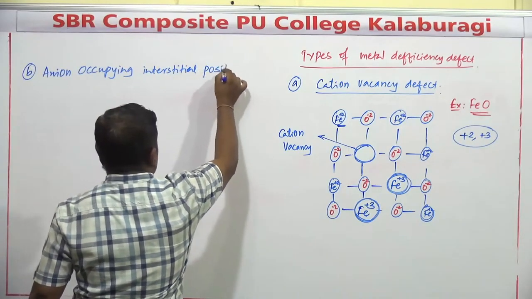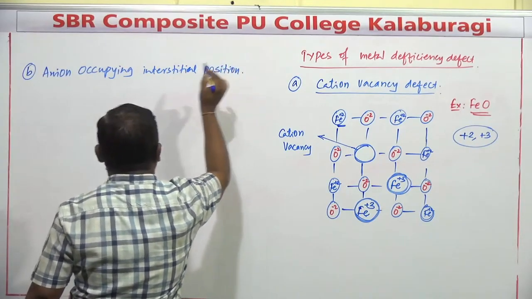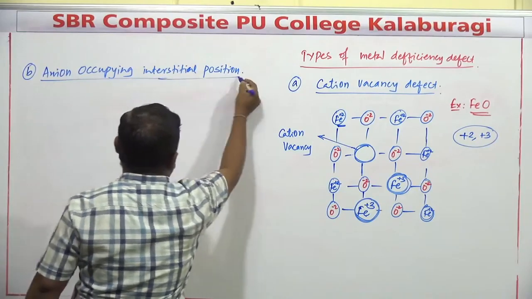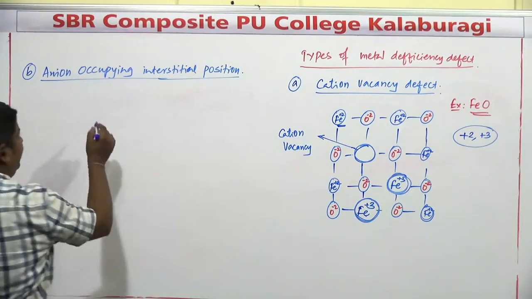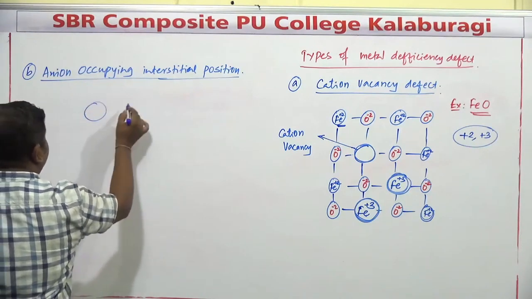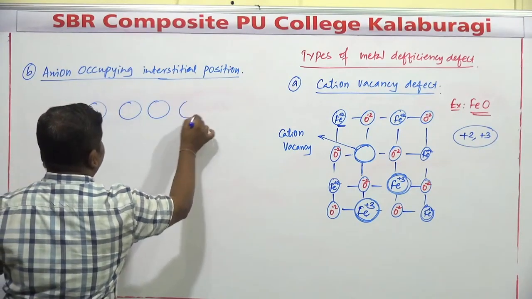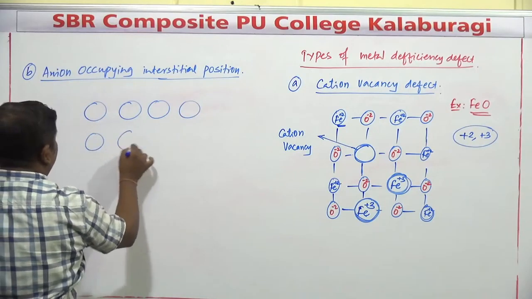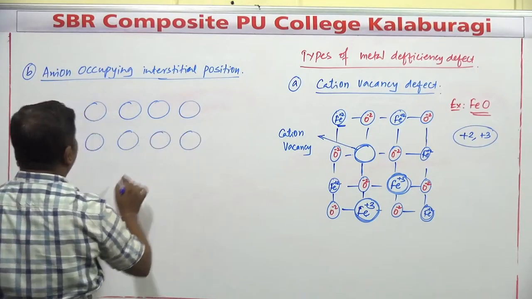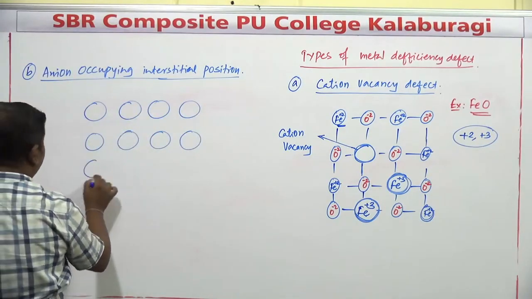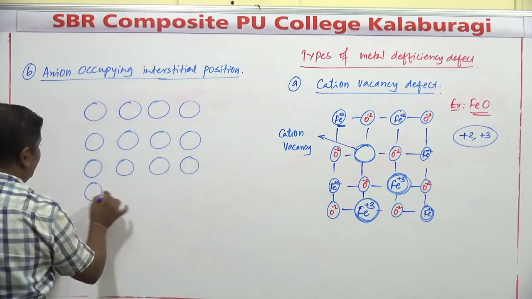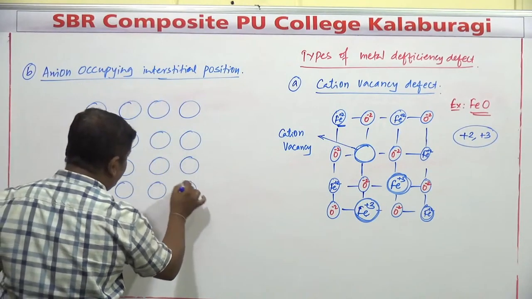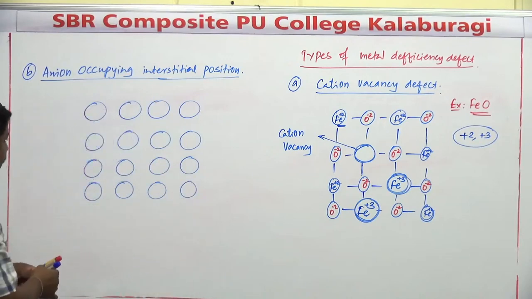In the previous type, metal excess defect, we considered a cation occupying an interstitial position; like that, an anion occupying an interstitial position. But some difficulties are there. Just observe first. When a cation can occupy an interstitial position, the question arises why an anion occupying an interstitial position is not possible.